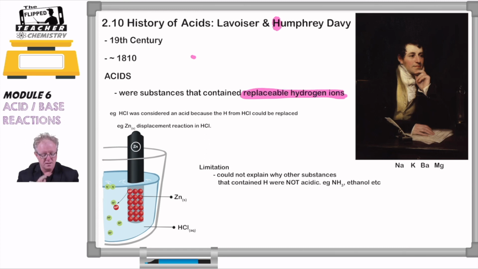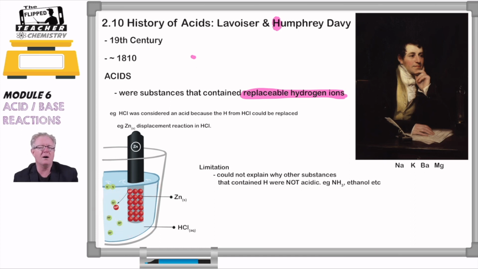Okay, now what does that mean? Well, let's have a look. Here we have some zinc, and we have some hydrochloric acid, some HCl. Remember, Joseph Priestley previously was investigating this anyway, but Davy said that if this solution here, right now I've used hydrochloric acid, you could use other materials such as H2SO4 or whatever it might be, if the metal replaced the hydrogen from solution and gave you hydrogen gas, then this material here was acidic.